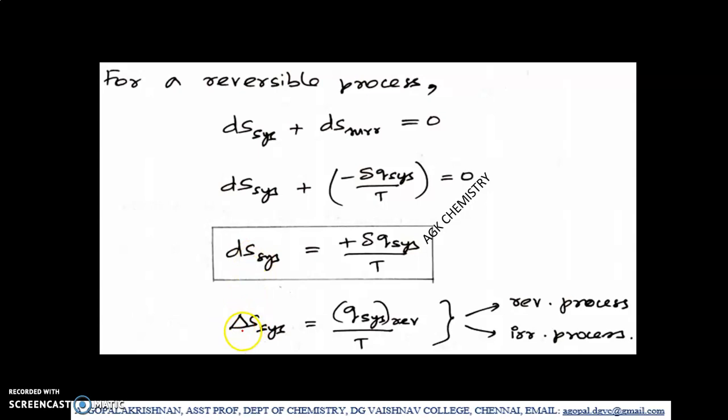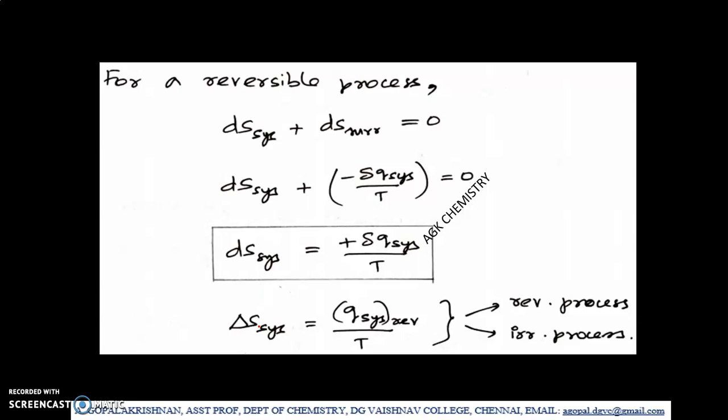Or we can also write it as delta S system is equal to the heat transferred in the system through a reversible process by T. Listen, this formula I have written as reversible process, but it is applicable for reversible process as well as for irreversible process. Many people think that this formula is applicable only for reversible process. No, because entropy change depends only on the initial state and final state.